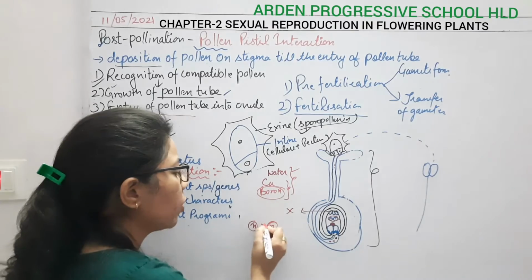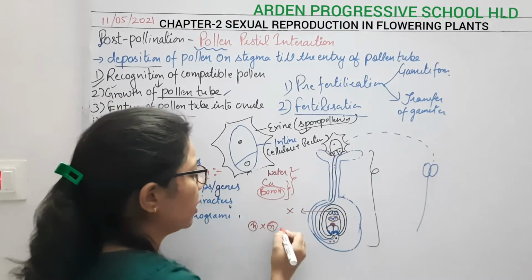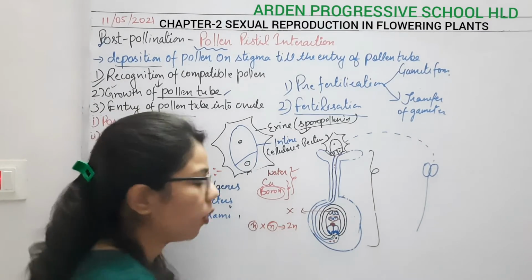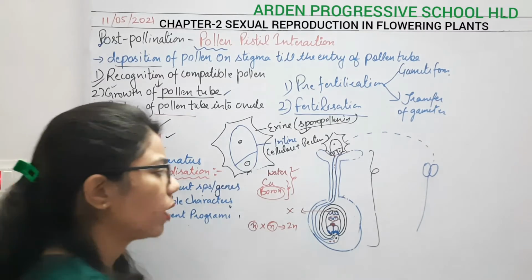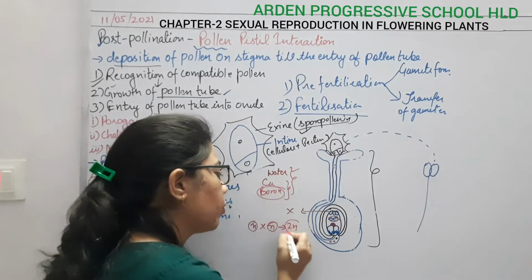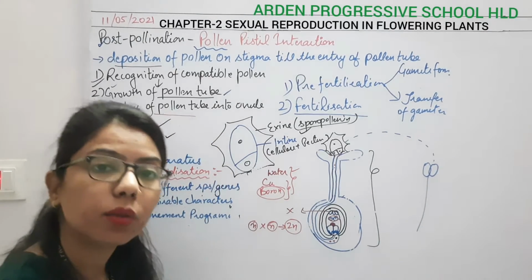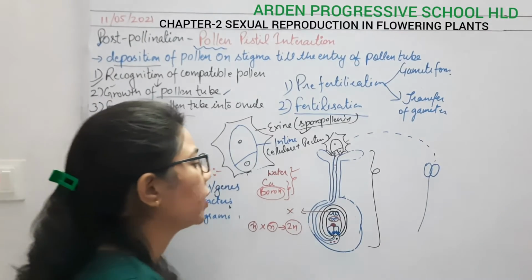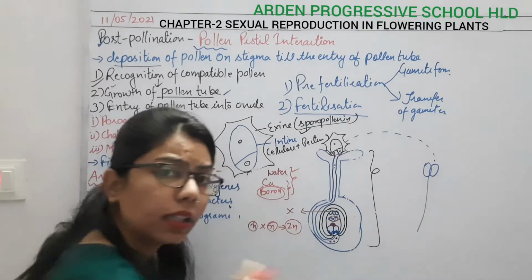Due to this, there will be fusion, and they will form a diploid. Okay, so at the center, what is the ploidy? It is diploid, and it is known as what? It is known as the secondary nucleus. Okay, the secondary nucleus.